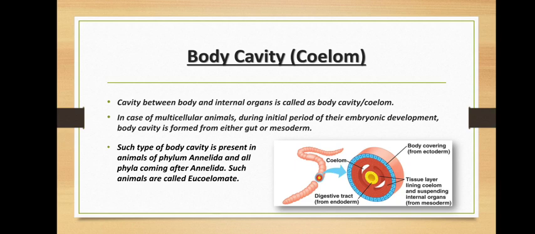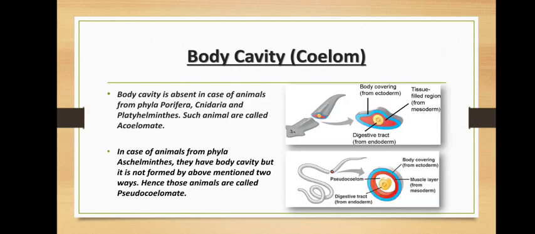Animals belonging to phylum Annelida, and all the animals after phylum Annelida, that is annelids, arthropods, mollusks, echinodermata, hemichordates and chordata, they all are showing true cavity. They are eucoelomates.